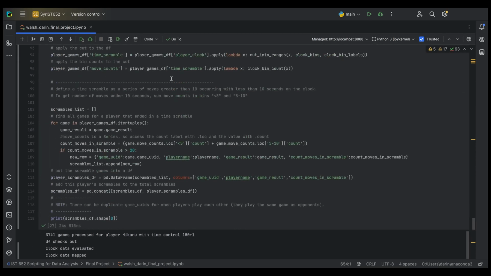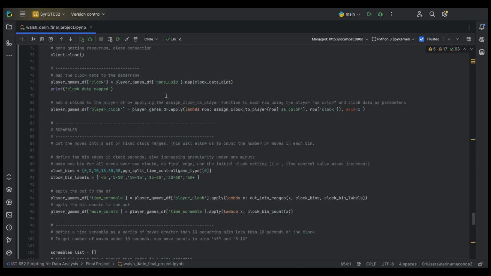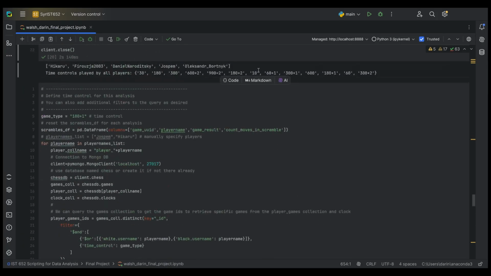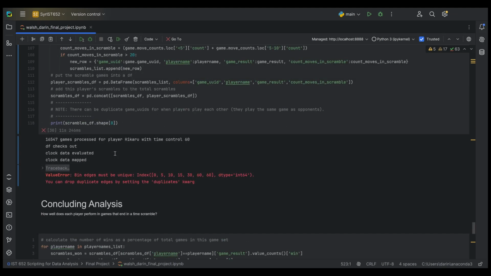We've been looking at blitz games, so I'm going to change it to a bullet game, which is a time control in which you have 60 seconds or 1 minute on the players' clocks. So let's put in the 60 seconds for the time control and see what we get. Uh-oh, looks like we have a value error.